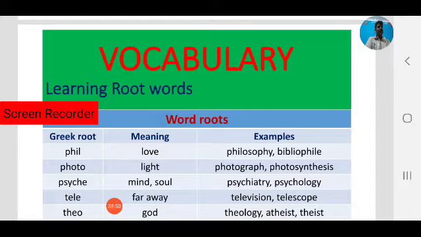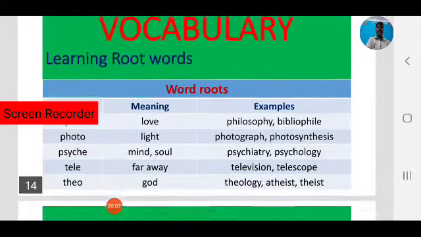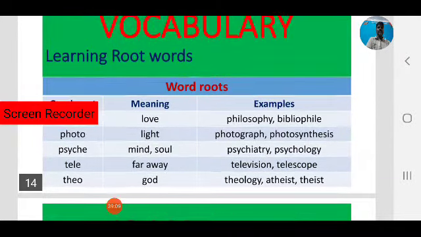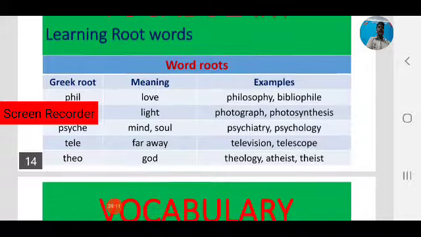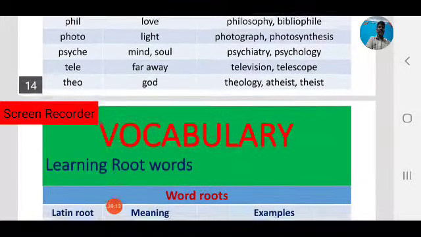Based on this we can form theology. Atheist, who disbelieves God. Theist, who believes God. Theology, the study of existence of God, that is a subject. These are English words, and we see how they are derived from a Greek root.